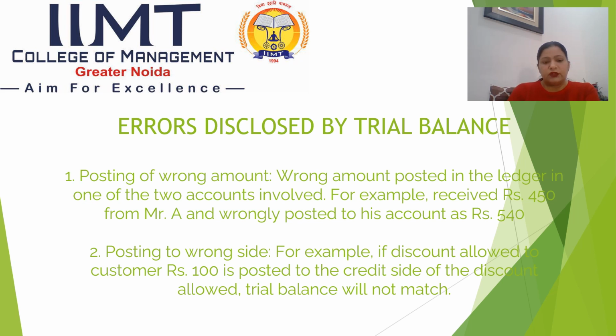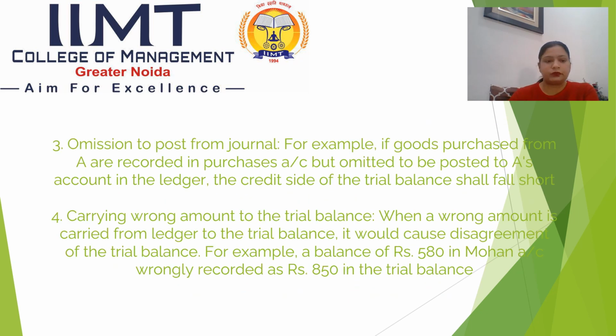Number one, posting of wrong amount. Wrong amount posted in the ledger in the form of two accounts involved. For example, received rupees 450 from Mr. A and wrongly posted to his account as rupees 540. This will be shown by the trial balance as some difference of rupees 90. Posting to the wrong side. For example, if discount allowed to customer of rupees 100 is posted to the credit side of the discount allowed, trial balance will not match.